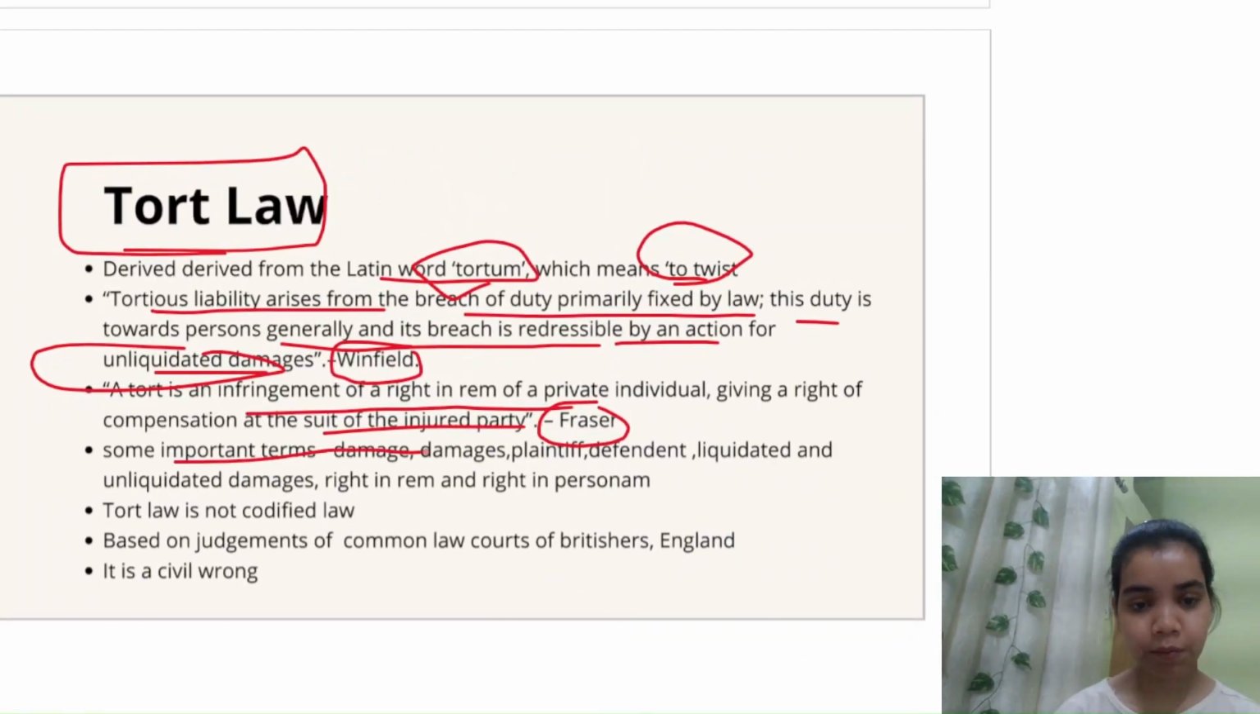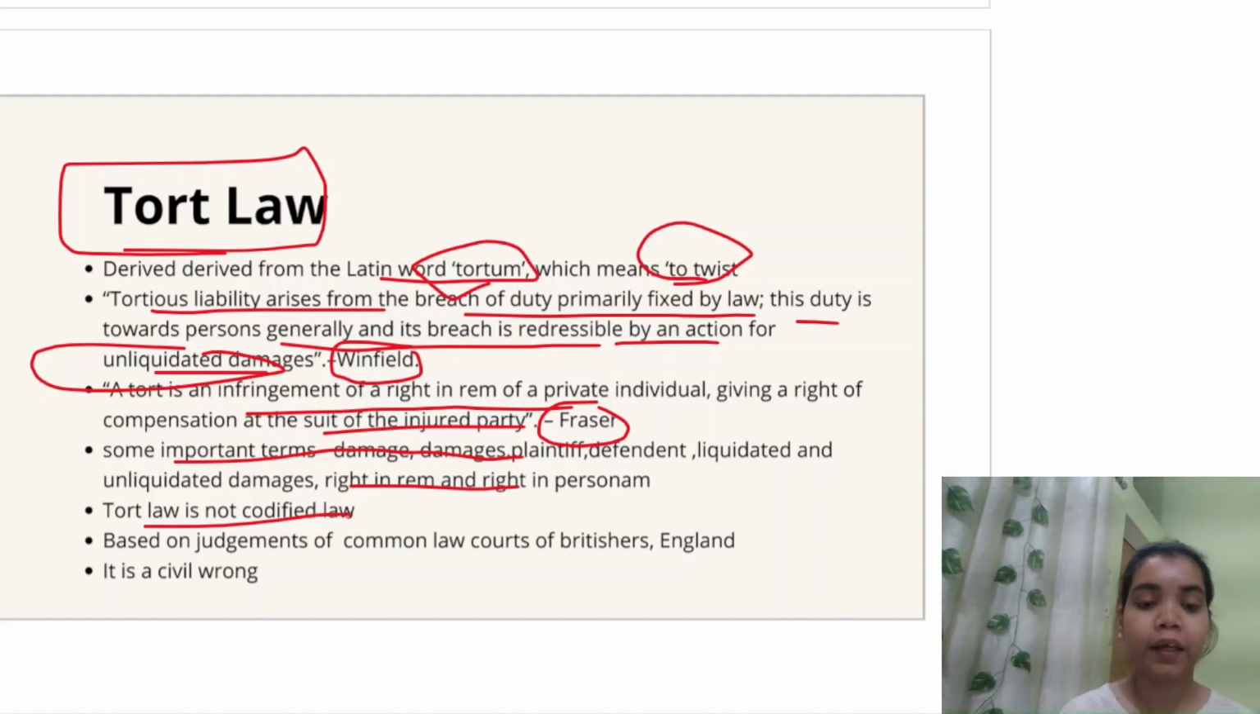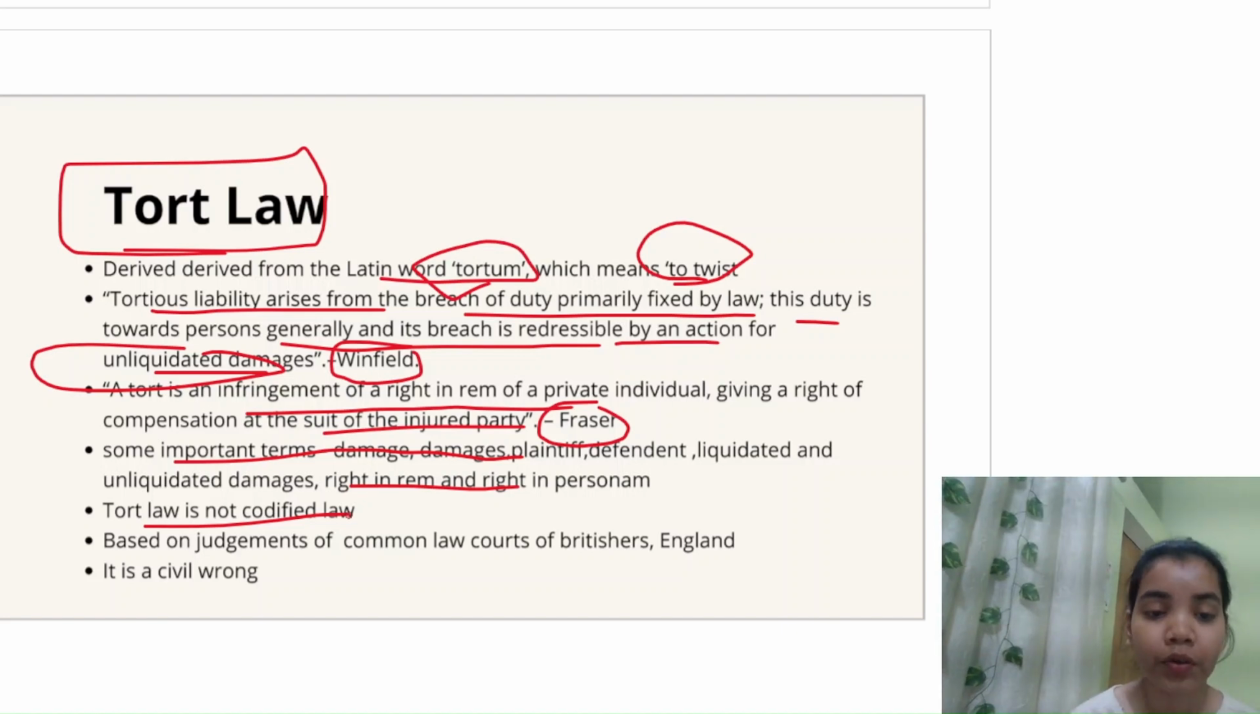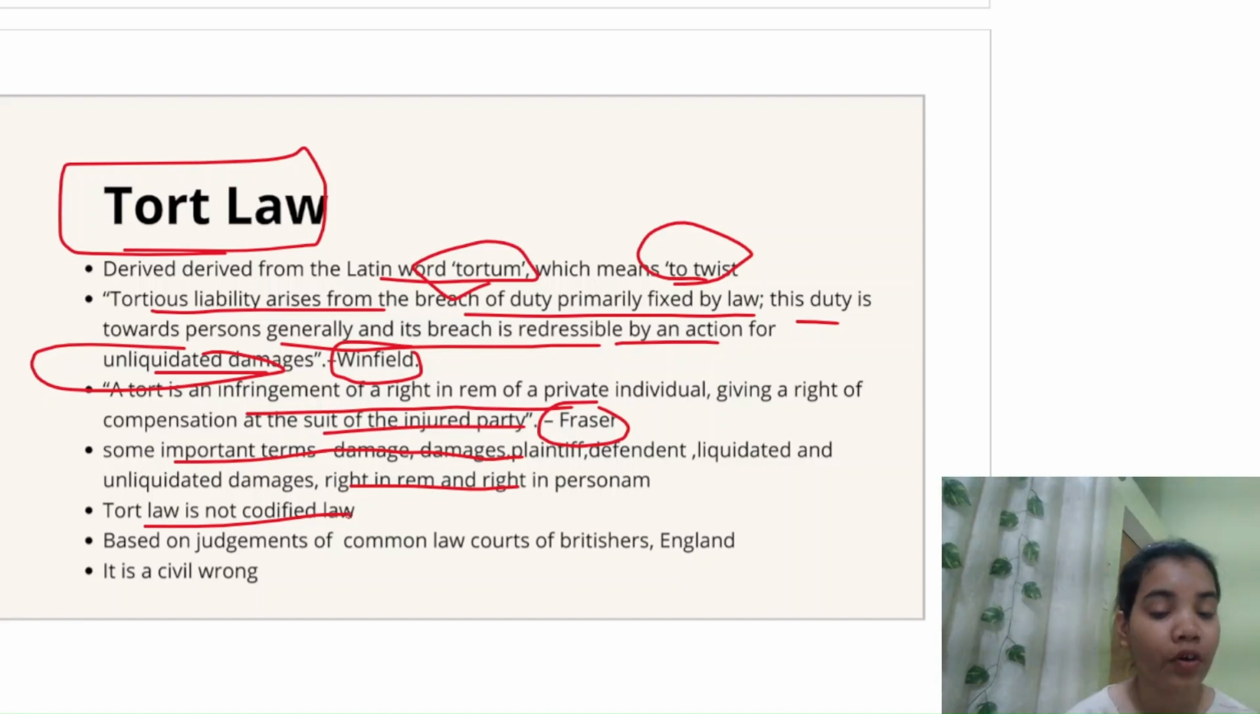I have explained some important terms and all. Okay, so tort law is not a codified law, unlike other laws. Okay, tort law is not codified law. Like criminal law, you will see that CrPC एक book है जिसमें criminal law के बारे में लिखा है. फिर contract का भी, contract law is also written down in its format. Constitutional law is also written down, but tort law is not a codified law. It's not written down anywhere.